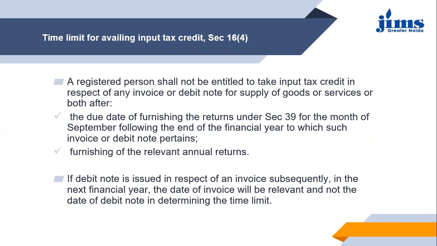Second date is when you are filing your relevant annual returns. So suppose 30th September is the last date for filing the returns, right? And you have filed your return on 31st August. So 30th September is the first point which is relevant here, and furnishing of the relevant annual returns is 30th August, let's say. So two dates are there, 30th August and 30th September. 30th September is the due date, the last date, and let's say 30th August is the date you have filed your return.